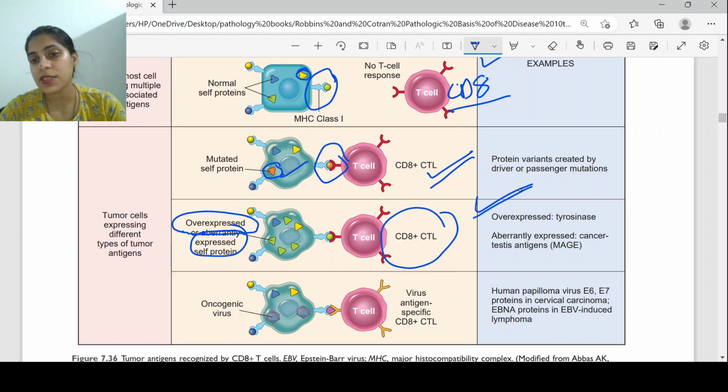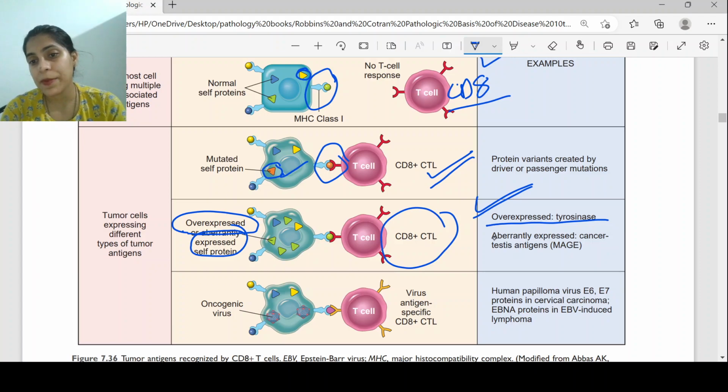The example for this is the overexpression of tyrosinases. This is normally present in melanocytes, but in very small amounts. Although it is still a hypothesis why a CD8 T cell develops an immune response to tyrosinase when it is already a normal component, it is being suggested that because it is normally in a very low amount, when it is present in a very high amount, the immune response is developed.